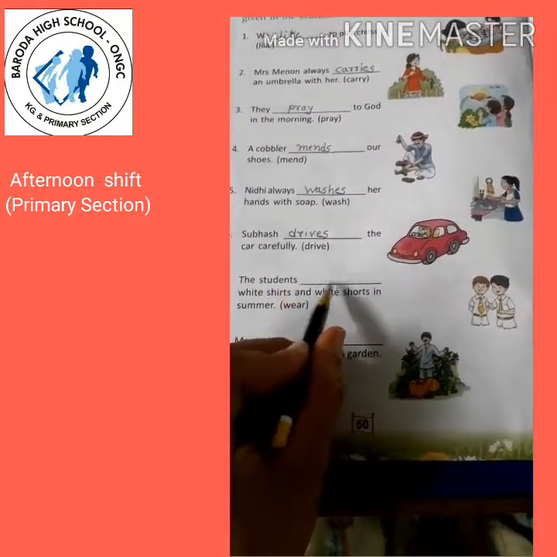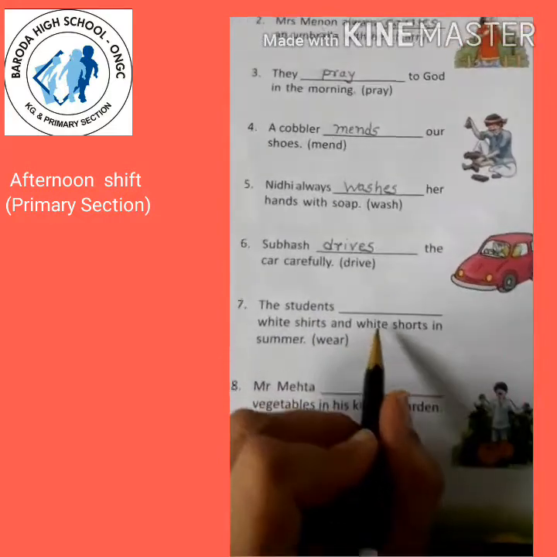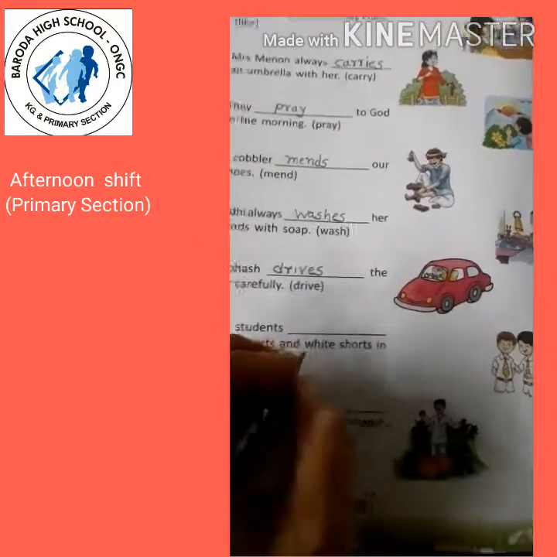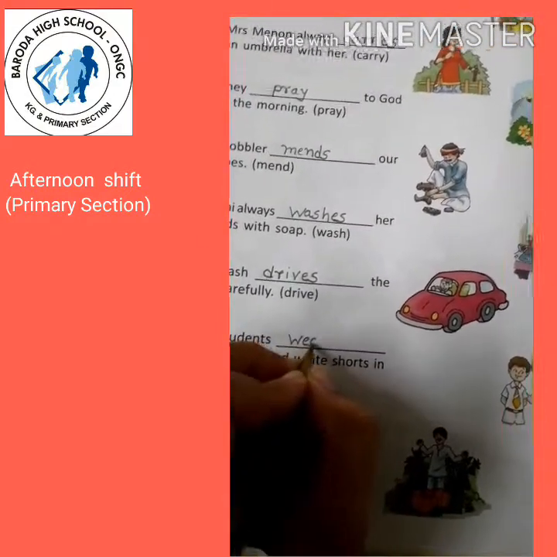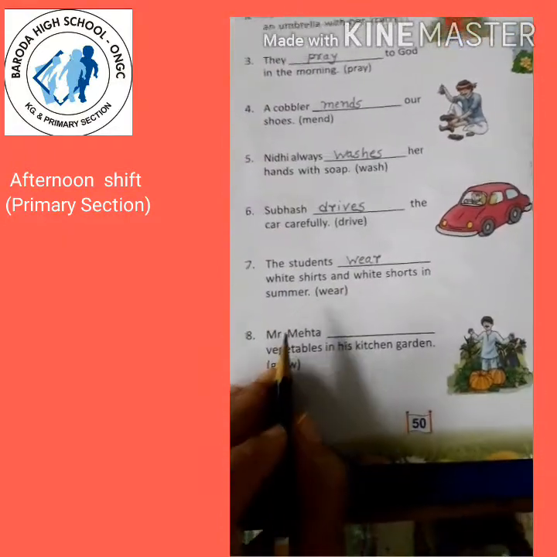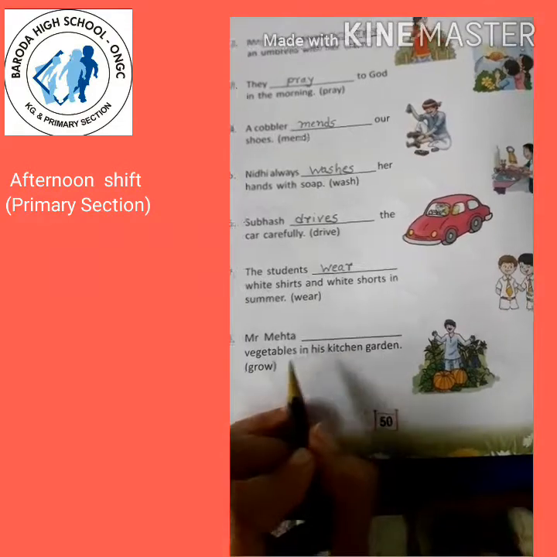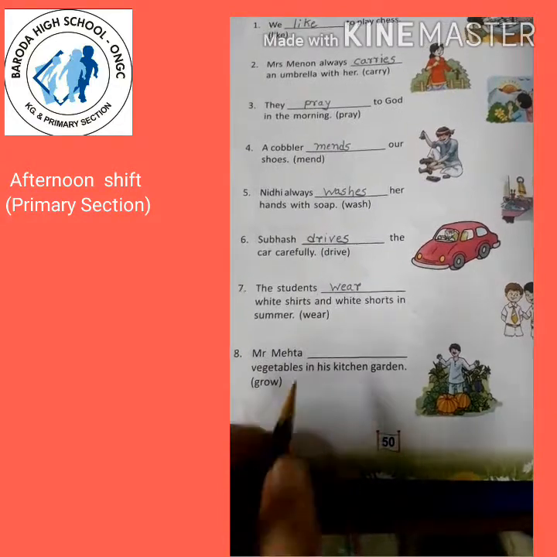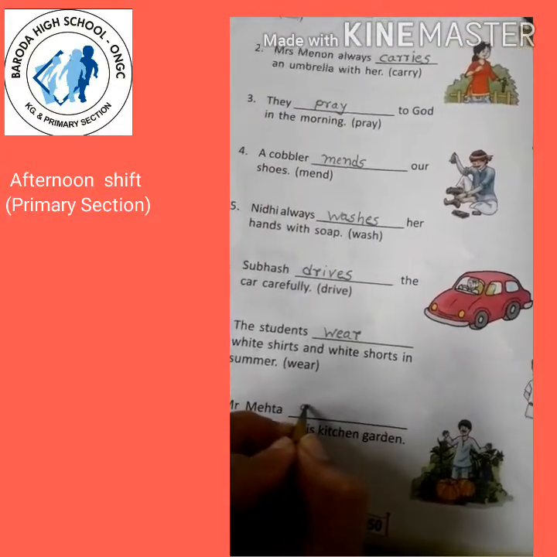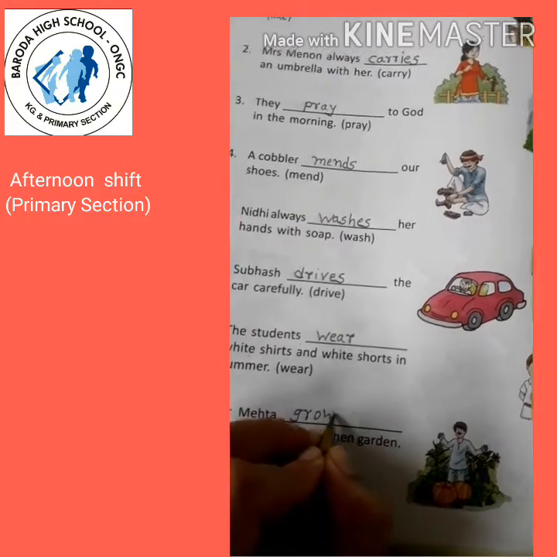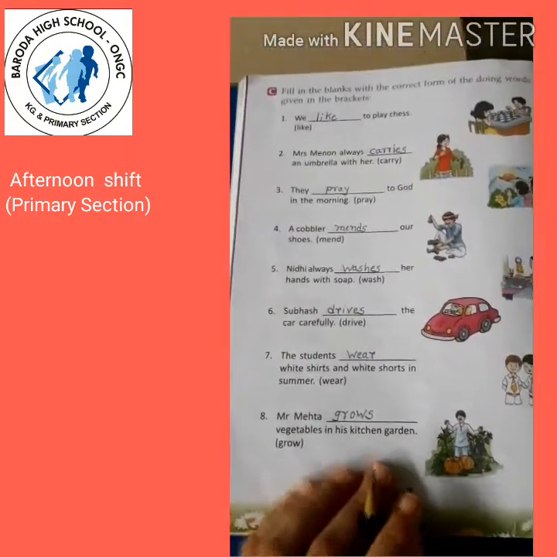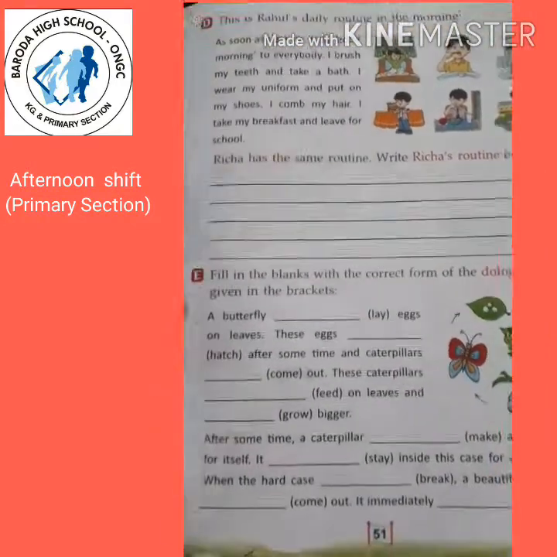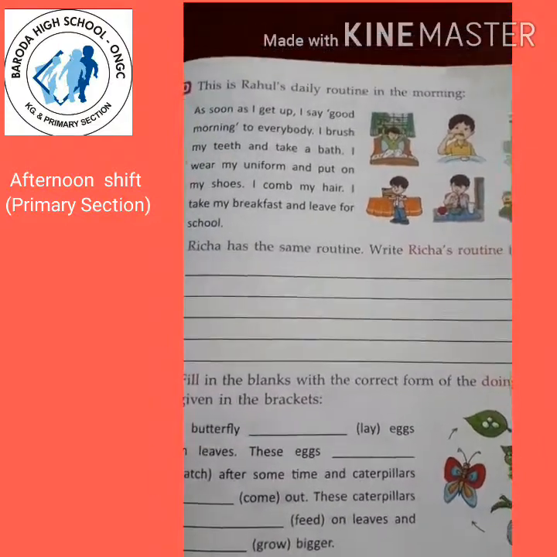The students blank white shirts and white shorts in summer. Students, not one but more than one. So students wear. We will not add s here. Mr. Mehta blank vegetables in his kitchen garden. Mr. Mehta, one person, so grows. Grows, grows. So these 8 sentences we have completed. Students, now let's do exercises on page number 51.